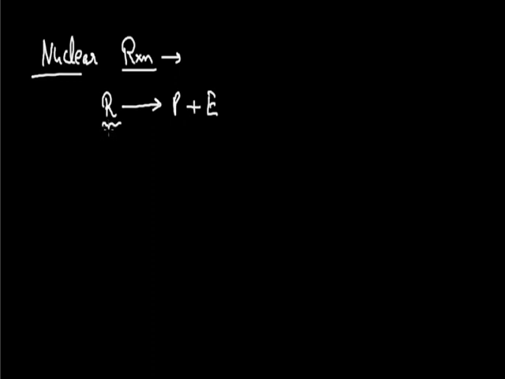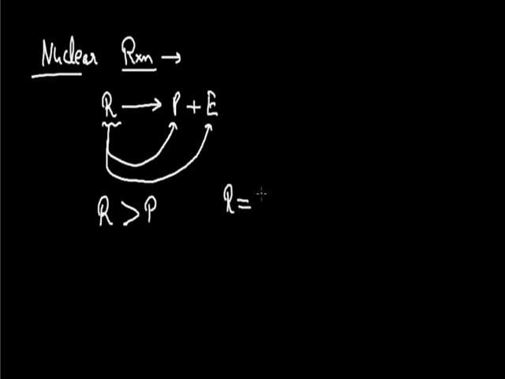One half, some part is going to convert in form of product and some part of this is going to convert in form of energy. So here the mass of reactant will always be greater as compared to the mass of product, and the law of conservation of mass, which says that the mass of reactant is equal to the mass of product, is not true here. So the law of conservation of mass is true only for chemical reactions, and nuclear reactions are taken as the exception to this law of conservation of mass.